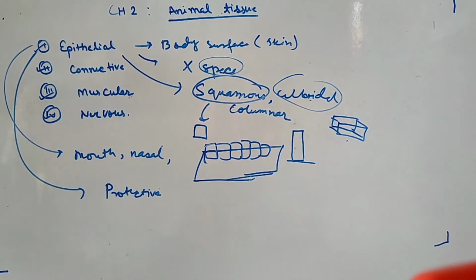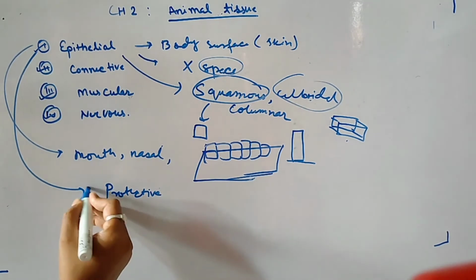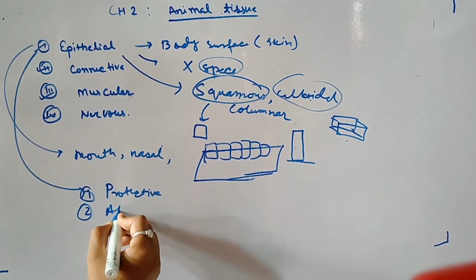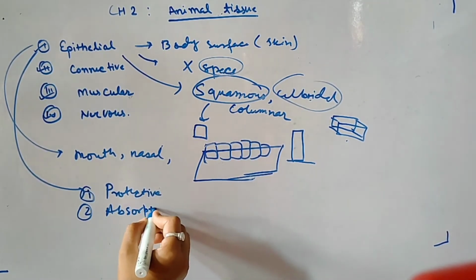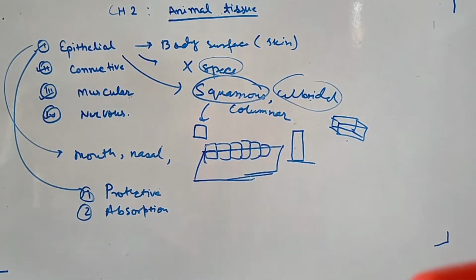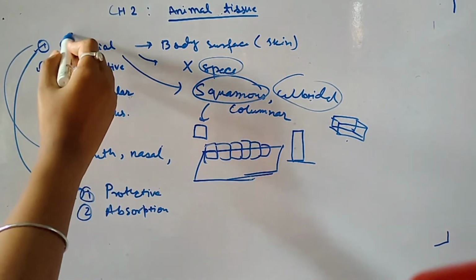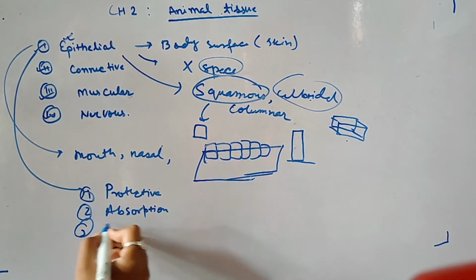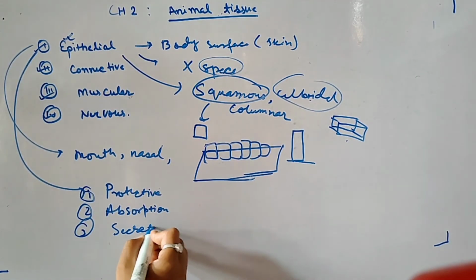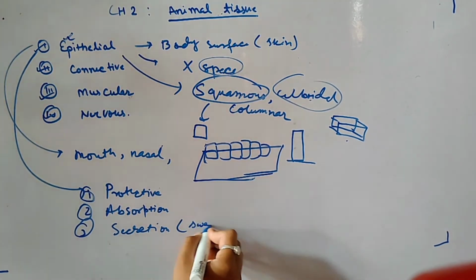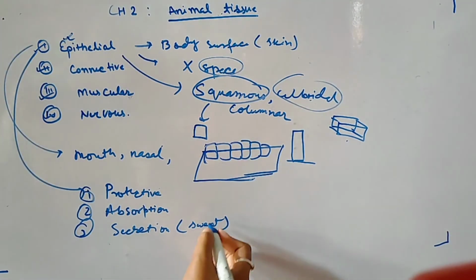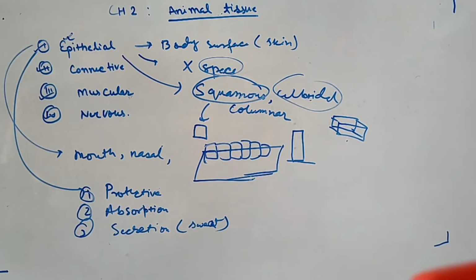Next, they also help in absorption and secretion. The first one is protection. The second one is absorption. When you apply cream on your skin, the cream gets absorbed. Why? Because of this epithelial tissue. And the third one is secretion. Secretion means it helps in secretion in the form of sweat.